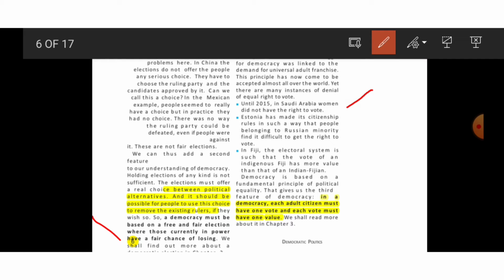the right to vote. Estonia has made its citizenship rule in such a way that people belonging to the Russian minority find it difficult to get the right to vote. In Fiji, the electoral system is such that the vote of an indigenous Fijian has more value than that of an Indian Fijian. So it means in a democracy, each adult citizen must have one vote and each vote must have one value. So these three examples did not fulfill this condition.